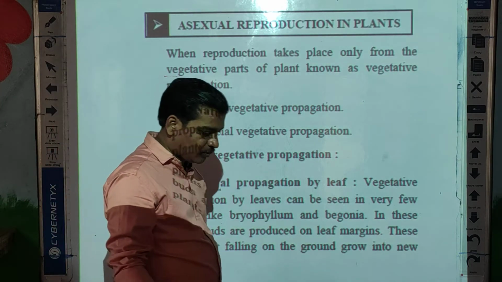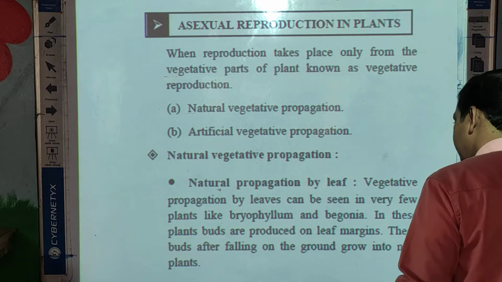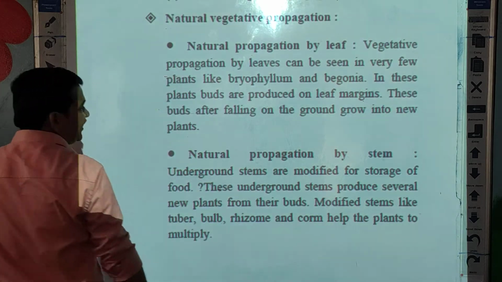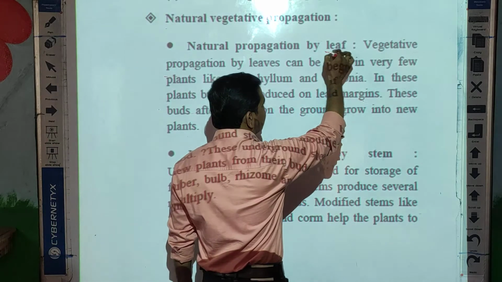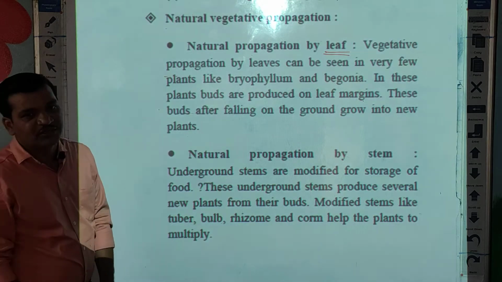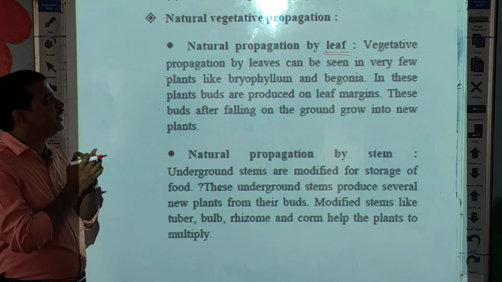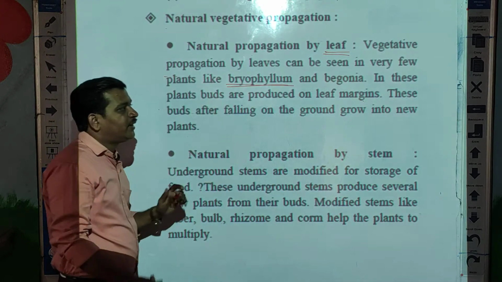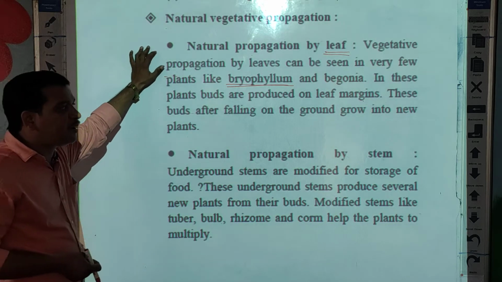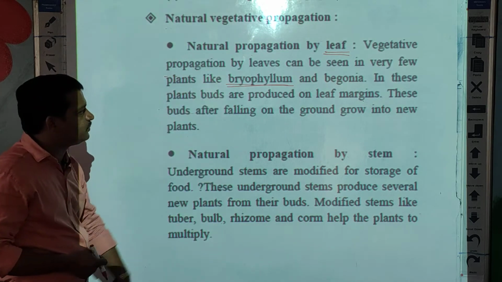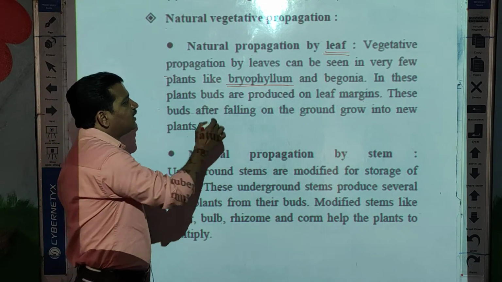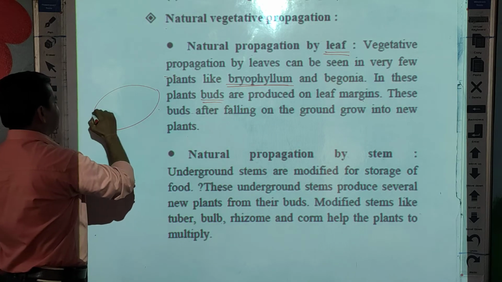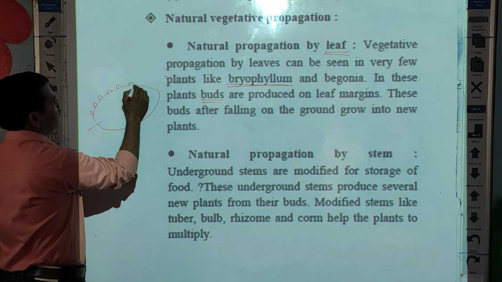Natural propagation by leaf. Propagation means increase. Okay, students. Now see here, first one is natural propagation by leaf. There are some plants. Vegetative propagation by leaves can be seen in very few plants like Bryophyllum, begonia. In Bryophyllum or begonia, especially the buds are produced on the leaf. Suppose this is the leaf.